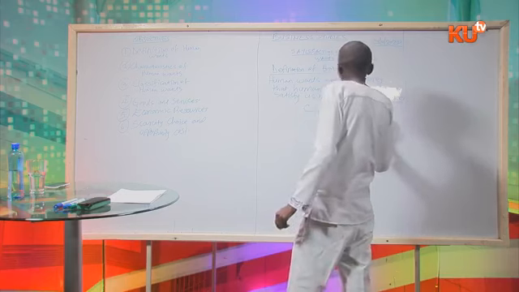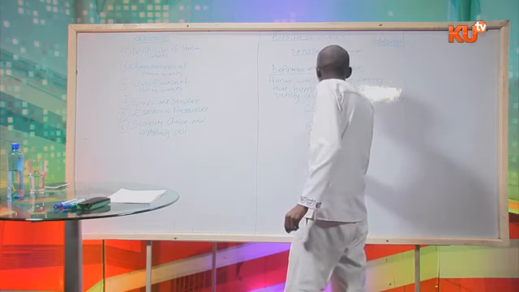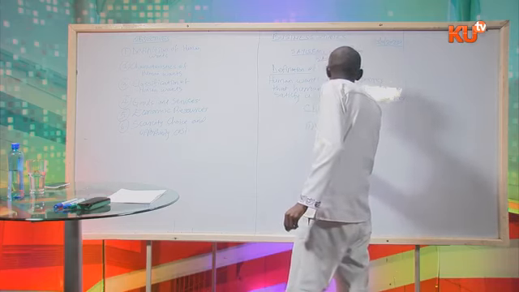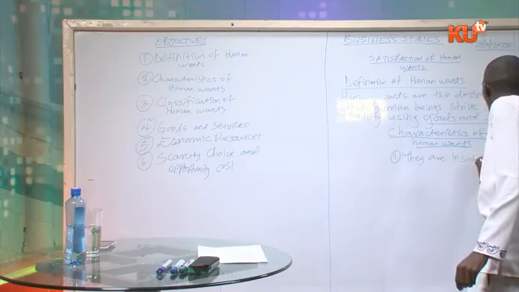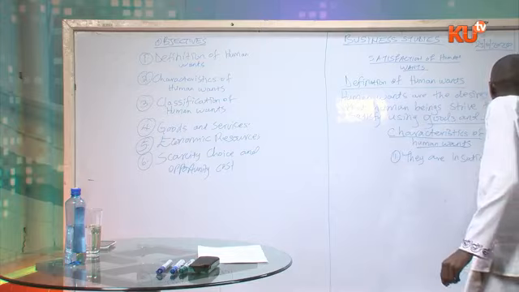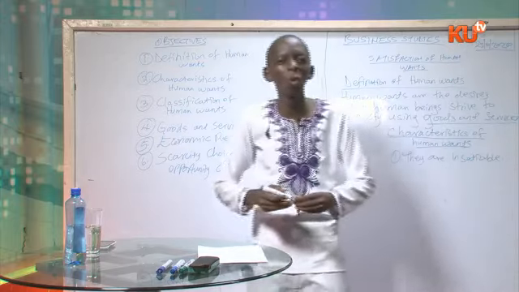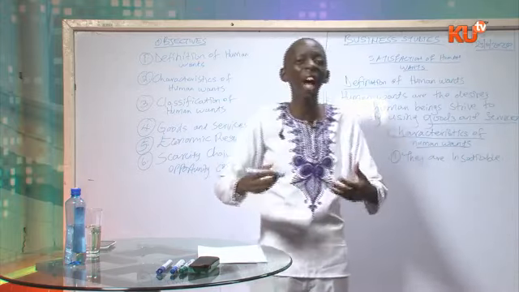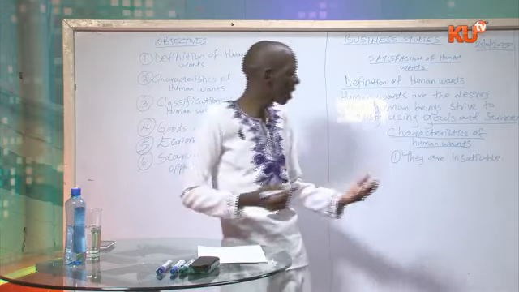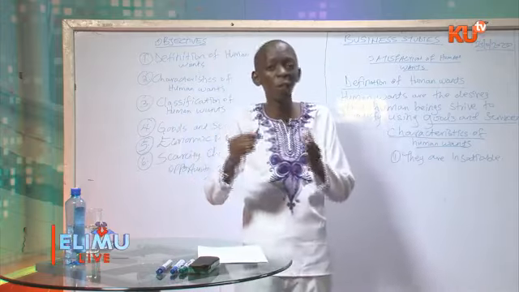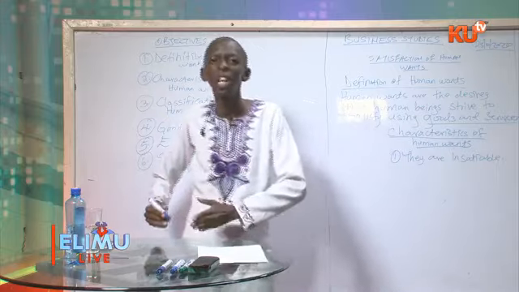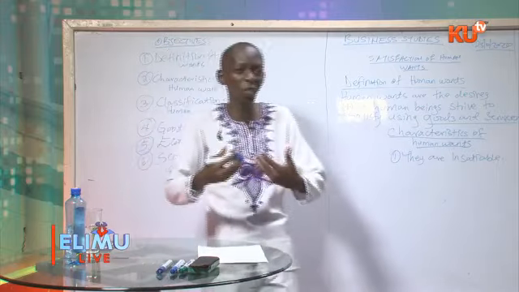One, they are insatiable. One of the characteristics of human wants is that they are insatiable. What does this mean? This means that human wants cannot be fully satisfied.